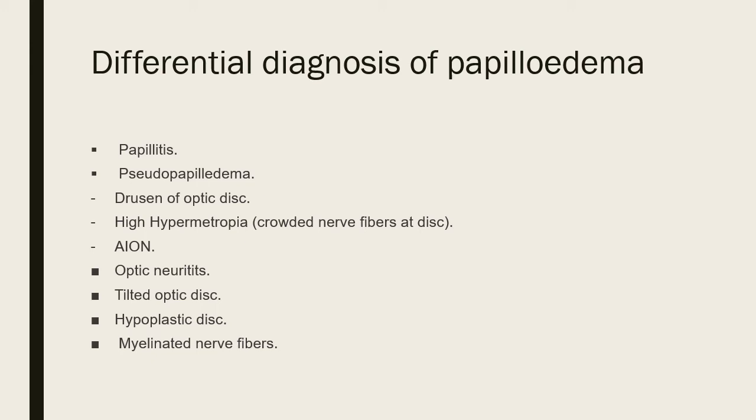Now when the retina shows myelination of the nerve fibers involving the optic nerve head, it will mimic papilledema. But what is the clinical importance of these myelinated axons, myelinated nerve fibers? If you have a case where you see myelination of the nerve fiber in the retina, document it. Do photo documentation.